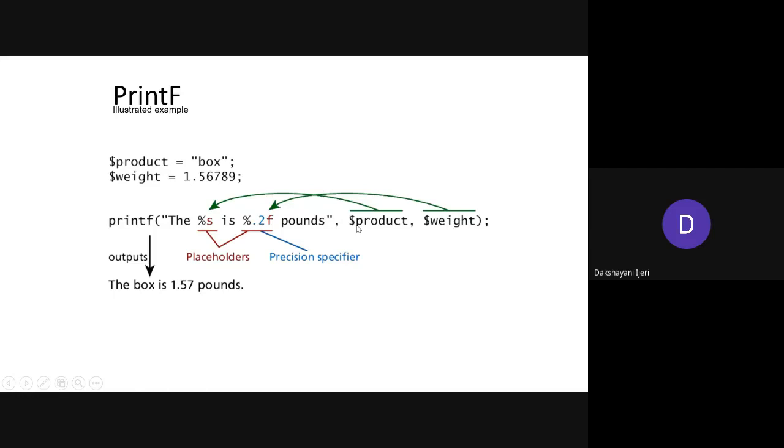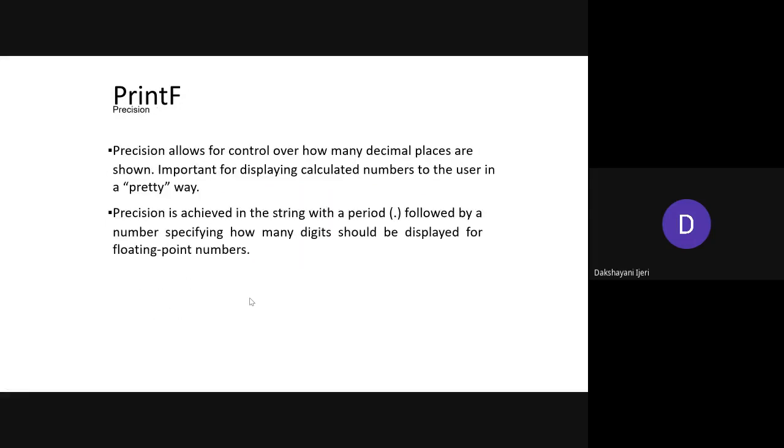The variable name should be taken with the dollar symbol only. So you cannot take only product or weight over here. It has to be taken as dollar product, comma, dollar weight. And this is going to get printed as the box is. So after it fetches the value that has been stored in the product, that is, box is, followed by the value that has been stored in this variable, that is 1.57 pounds. Okay, so this is what is displayed over here.